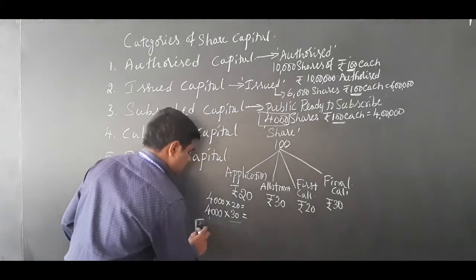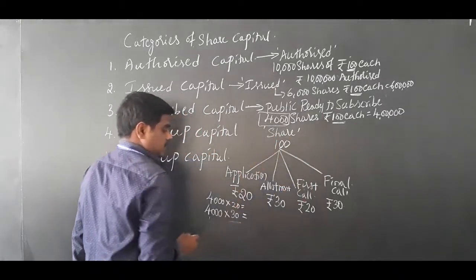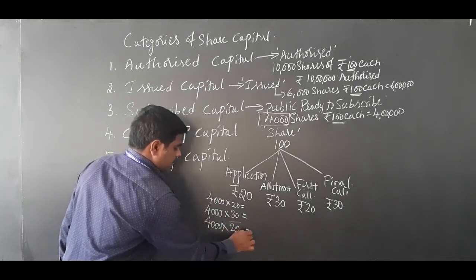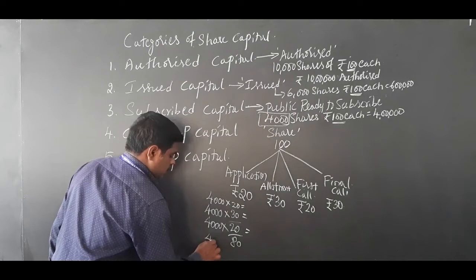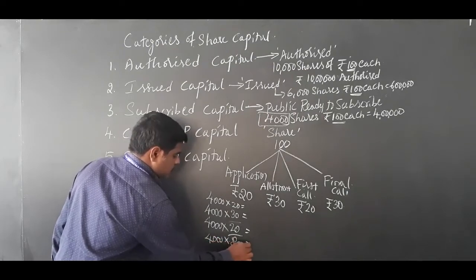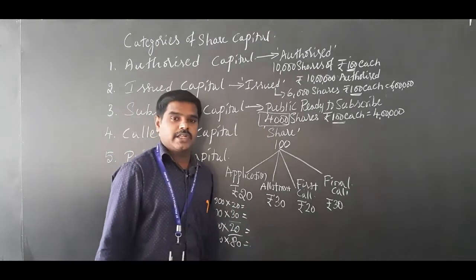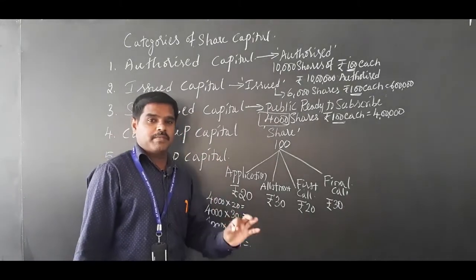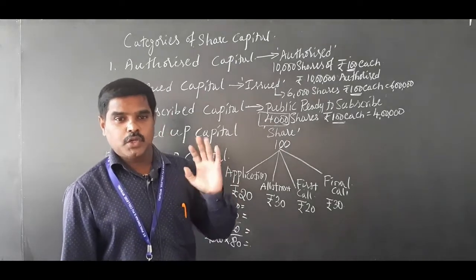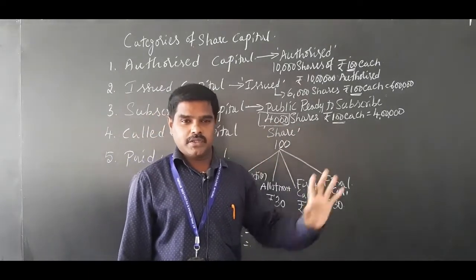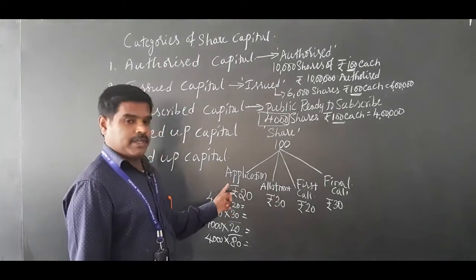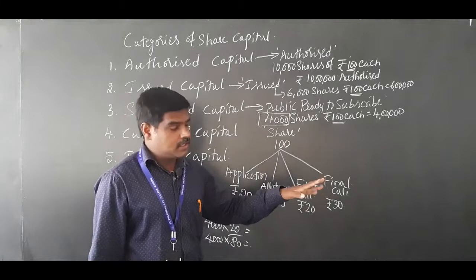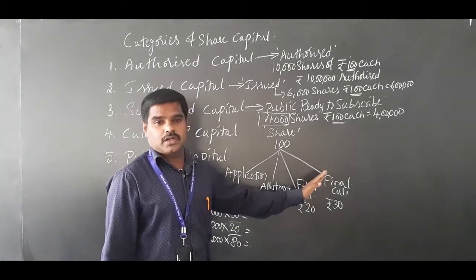For example, if the first call is called by the company to pay the amount, 20 rupees, so totally 80, so 4,000 into 80 rupees, what we are going to get, that amount is what you call called up capital. So called up capital is the capital which is called by the company to be deposited into the bank. It may be application, allotment, first call or final call. If the money is not called, that is called uncalled up or not called up capital.